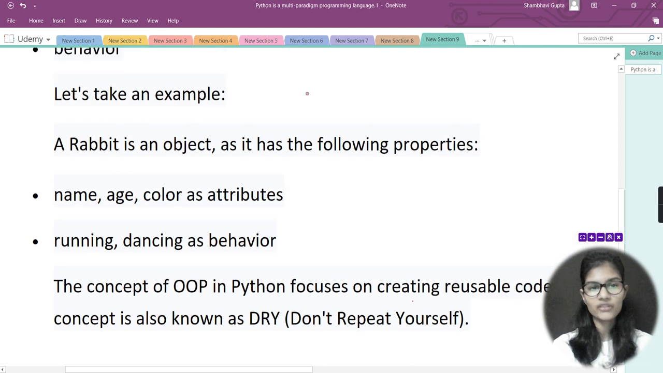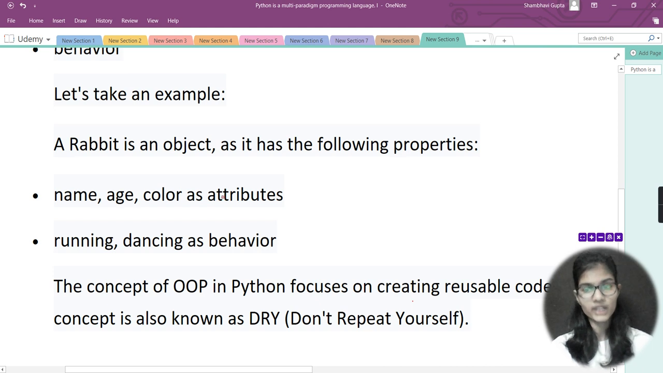Now let's take an example of the rabbit. Assume that the rabbit is an object, and it has the following properties: name, age, color. These three are acting as the attributes for the rabbit. These are the things that a rabbit contains. A rabbit has a name, a rabbit has an age, a rabbit has a color.